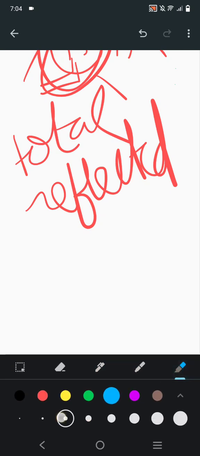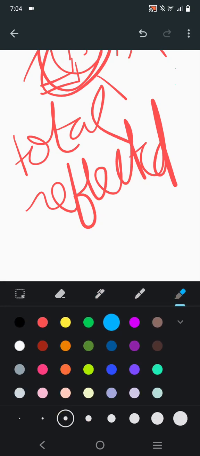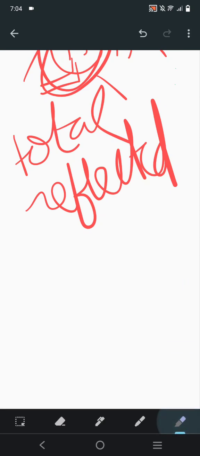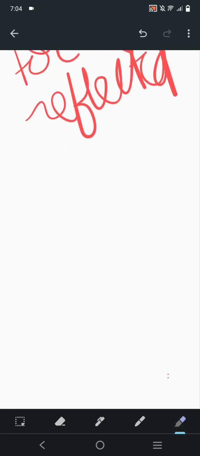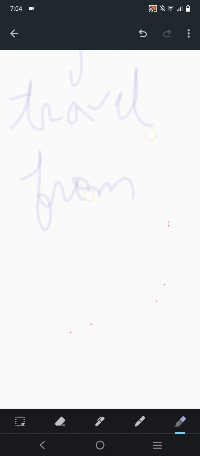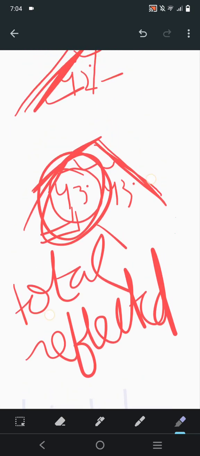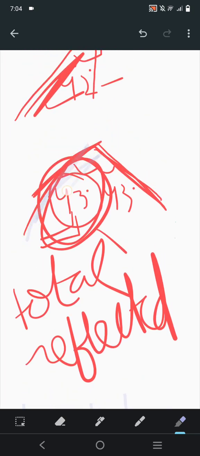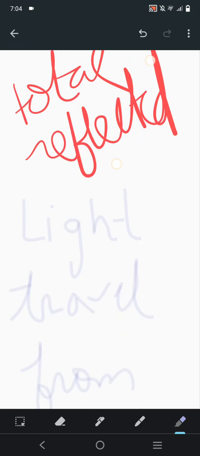We need to keep two things in our minds here as well. Let me write it with this lavender. First, light travels from denser to rare medium. How? Going here, then it will be reflecting, coming back here.